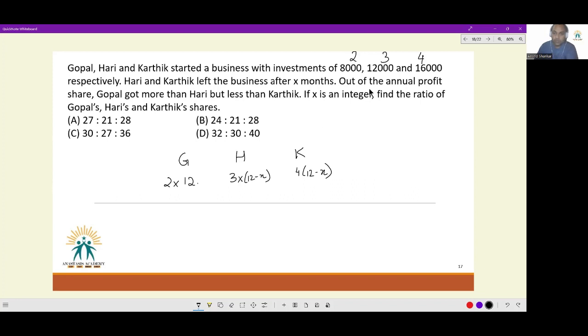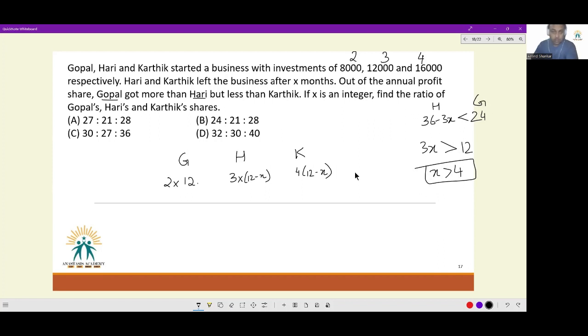Now, out of the annual profit, Gopal got more than Hari. So 36 minus 3x is less than 24, or 3x has to be greater than 12, or x has to be greater than 4. This is because Hari's share is less than that of Gopal's.